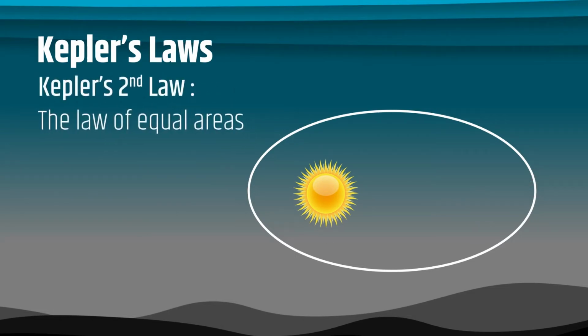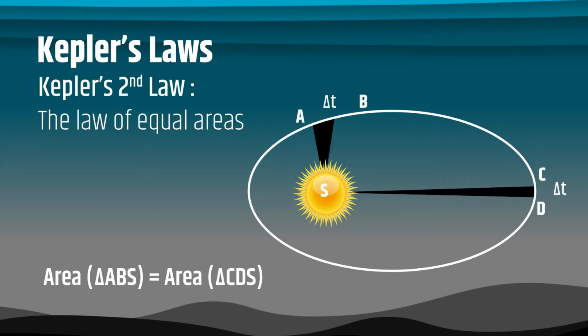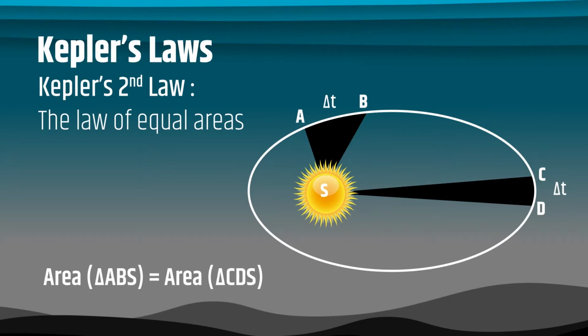Kepler's second law. The line joining the planet and the Sun sweeps equal areas in equal intervals of time. A, B and C, D are distances covered by the planet in equal time. That is, after equal intervals of time, the positions of the planets starting from A and C are shown by B and D respectively. Kepler's third law.